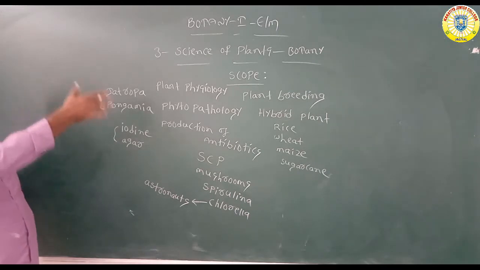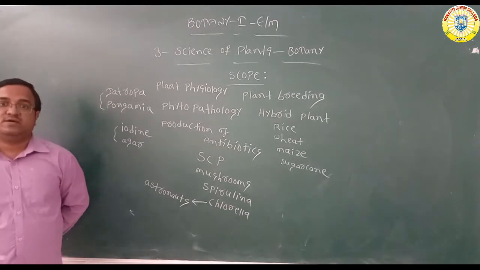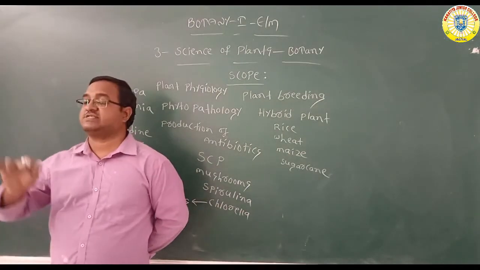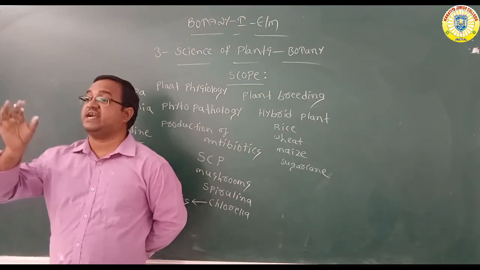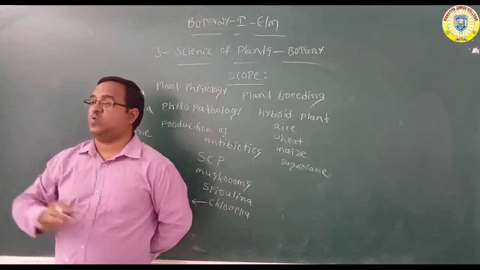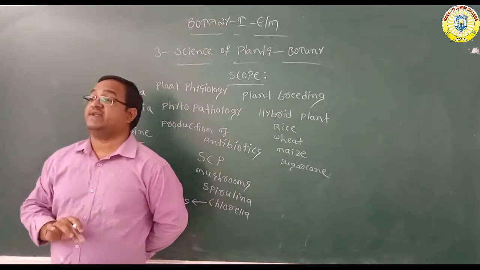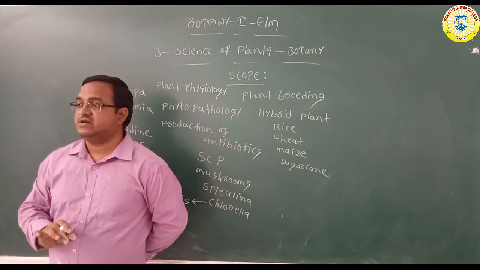Okay, these are all scope. We can see the scope in different fields. Okay, this is the scope of botany. In the next class we will discuss the branches. 16 branches are related to botany. Botany includes 16 branches. But what are the 16 branches? What is the importance of each and every branch? We have to discuss that in the next class.